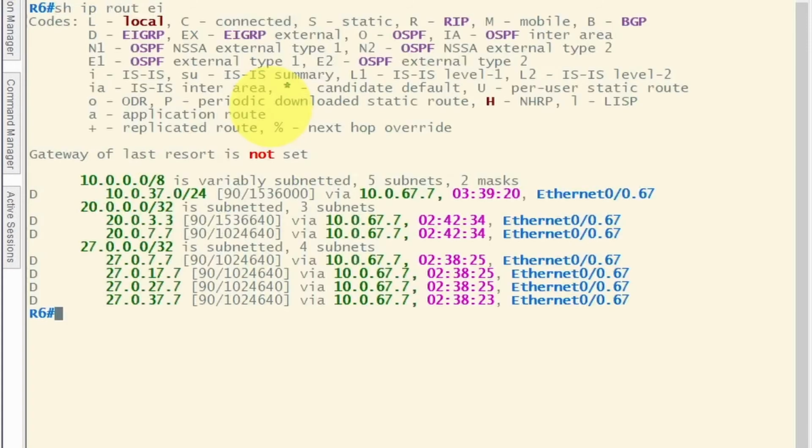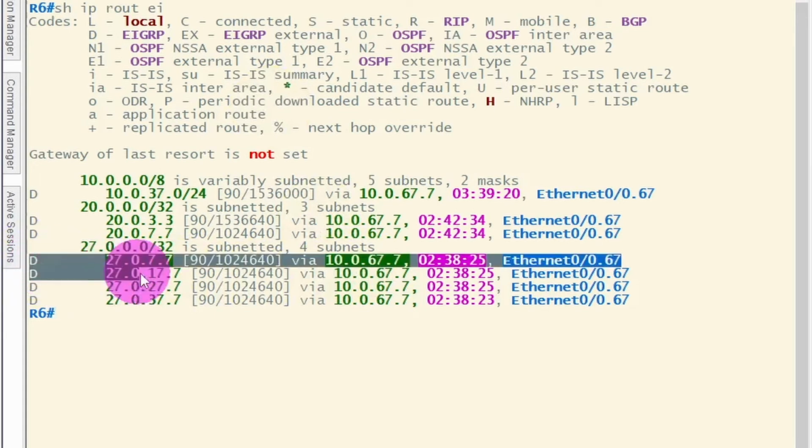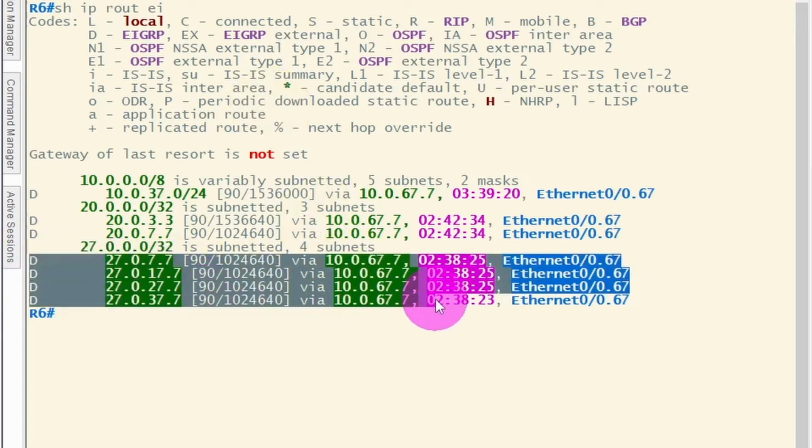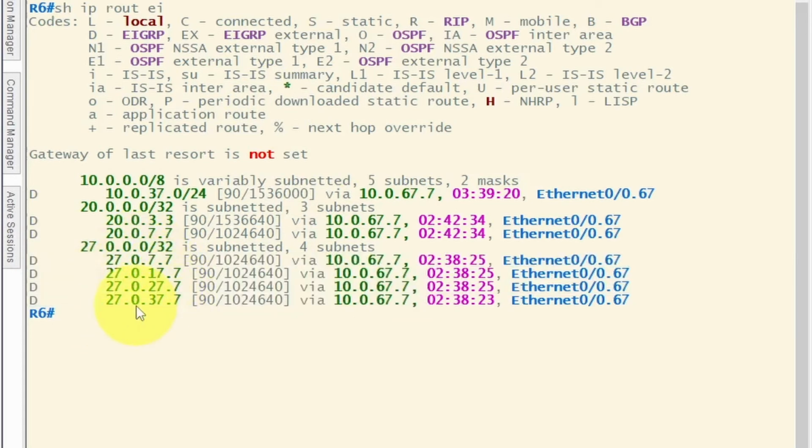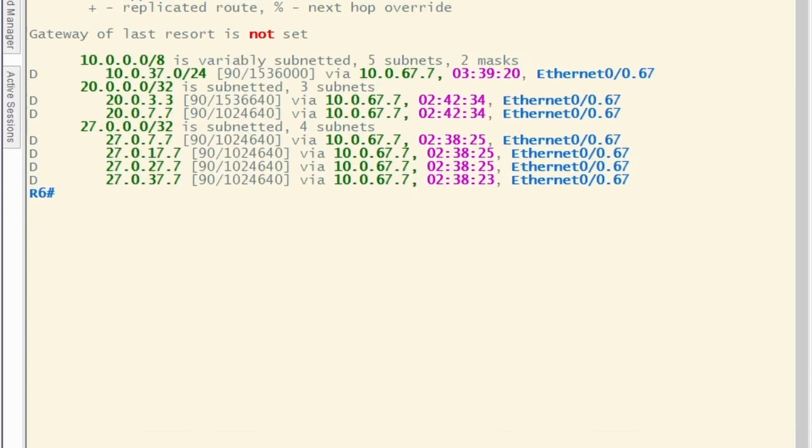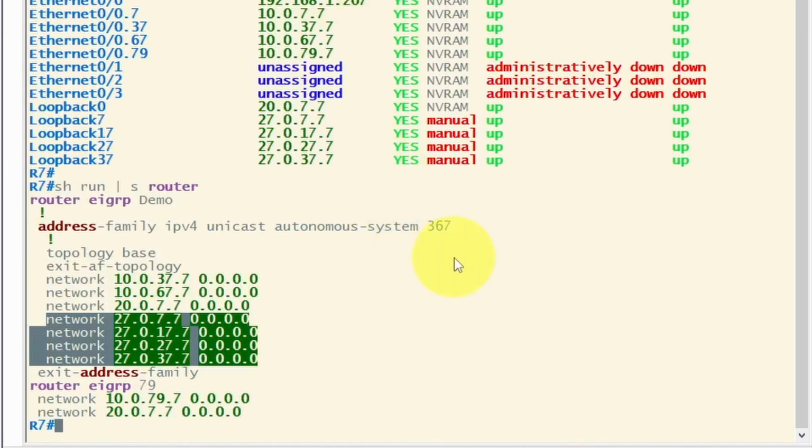Based on that, if we check R6, show ip route eigrp, we can see that these addresses are getting to R6 individually. They're coming from 67.7 and 4 different routes for it. So to do the IP route summarization, jump on R7 again, and as I mentioned before, the summarization in named mode needs to be under the AF interface.